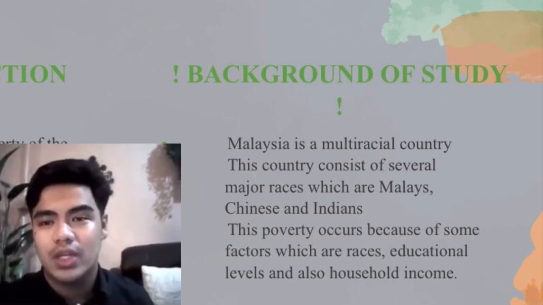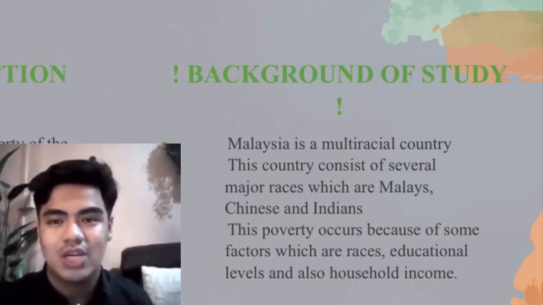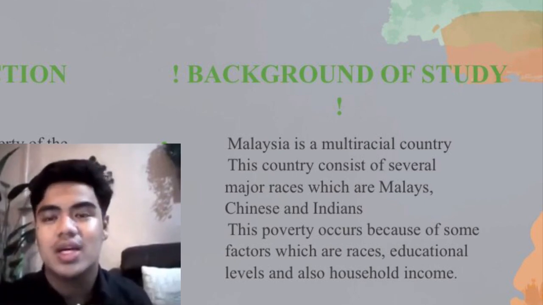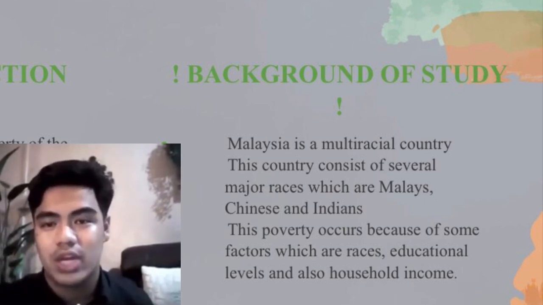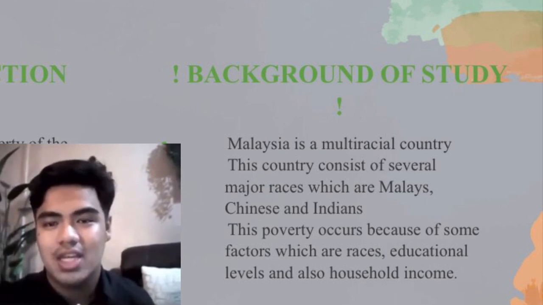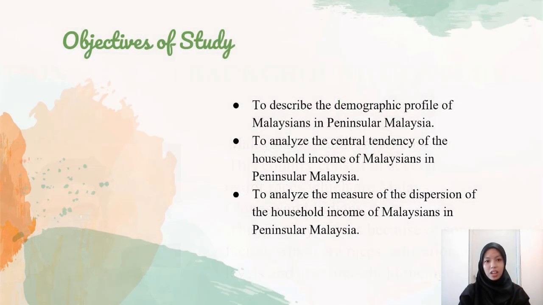This poverty occurs because of some factors, which are races, as I briefly mentioned before, educational levels, and also household income. For the races, the more people there are, the higher the poverty rate they experience, which can relate with the Malay population. Next, the ranking of communities according to average schooling levels is also different and it can influence the poverty in Peninsular Malaysia.